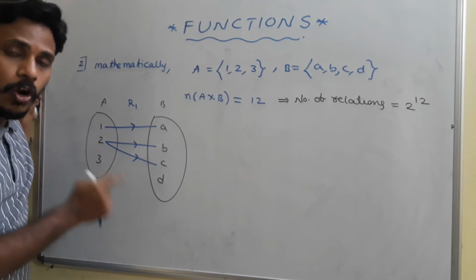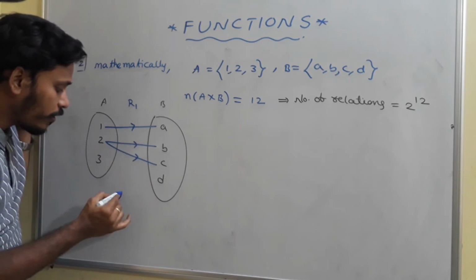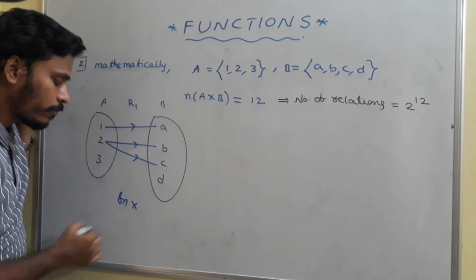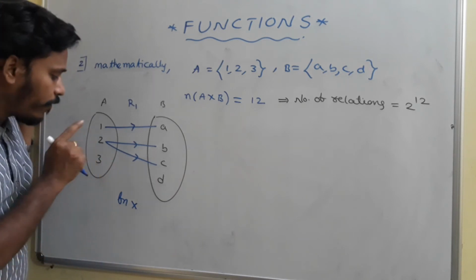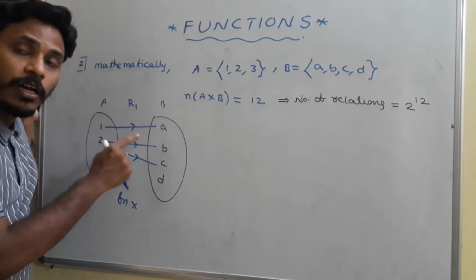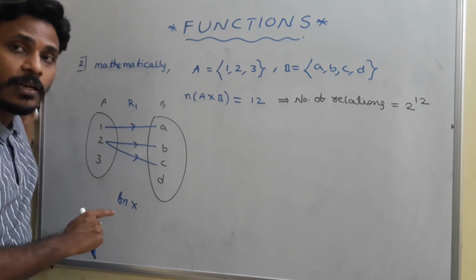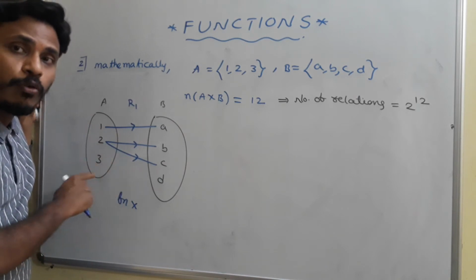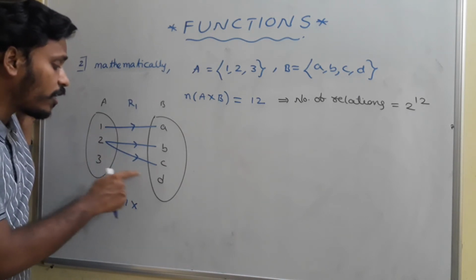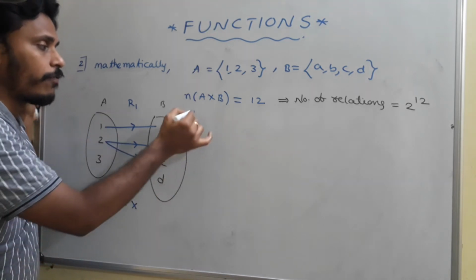Is it a function or not? For sure this is not a function. Why is it not a function? Because as per the definition, every element of the first set has a unique correspondence with the elements of the second set. For every element of the first set we need to have a map, an arrow, but here for 3 there is no such arrow, so it is not a function.